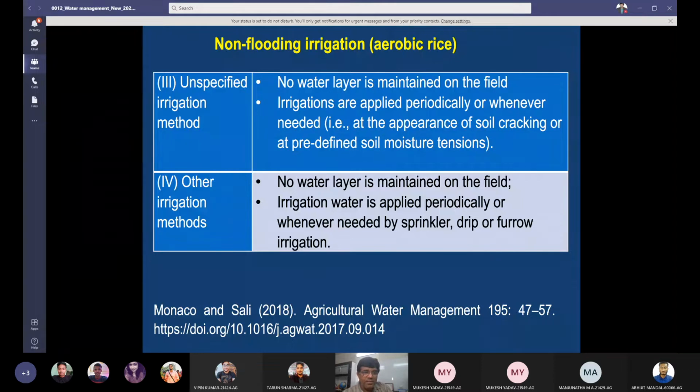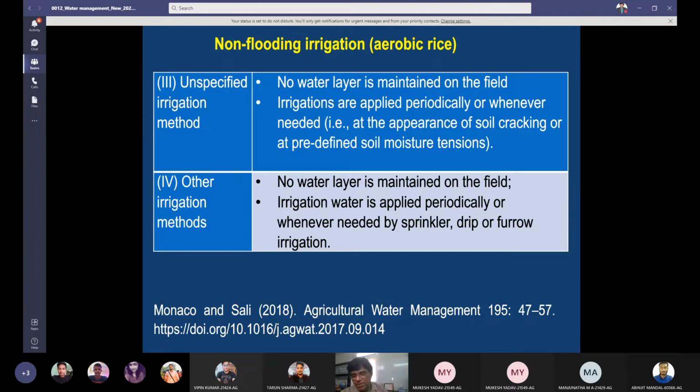Now, other irrigation methods which are non-flooding, so no water layer is maintained. Irrigation water is applied periodically or whenever needed by sprinkler, drip, or furrow irrigation systems. These are quite efficient systems. They consume a very small quantity of water, and there is a very high degree of water saving by sprinkler, drip, or furrow irrigation. But at the moment, it is very difficult to grow rice with a sprinkler, drip, or furrow irrigation system. Now some subsurface irrigation systems have come up, which are at a nascent, early, experimental stage.